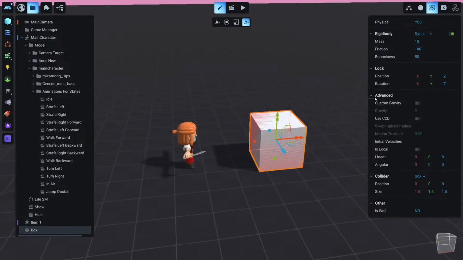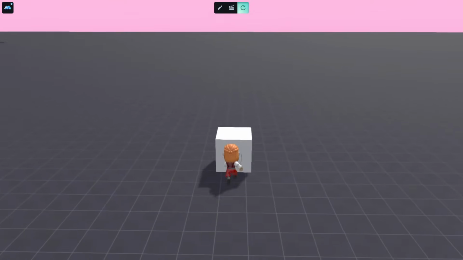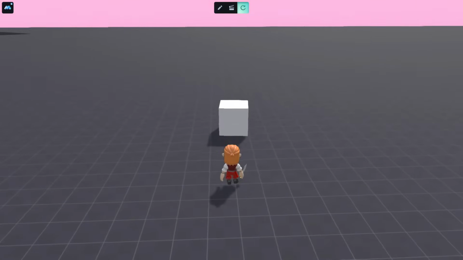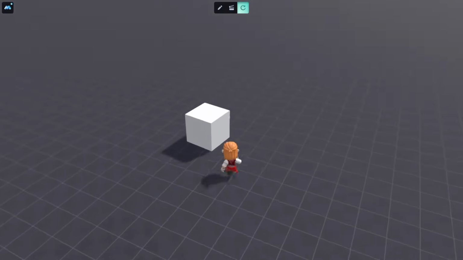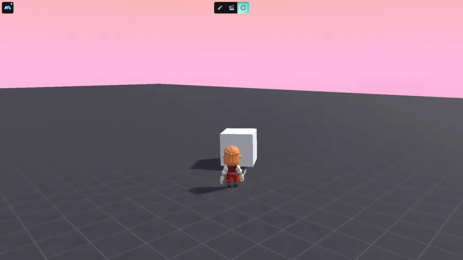Now in advanced, we can set custom gravity, and this will ignore the general gravity of the project. So this cube has its own gravity now, and if we set something very low, we will see that the cube is very light, and let's see, maybe we can make it fly a little bit.